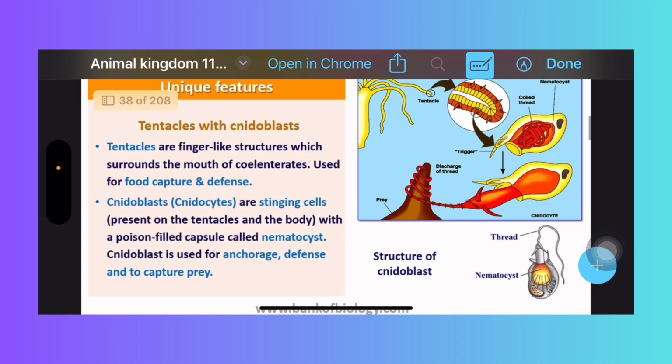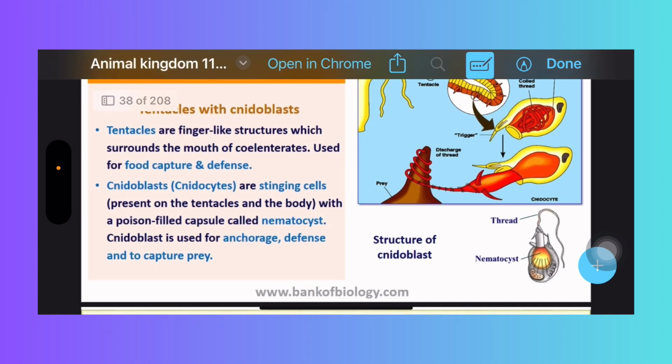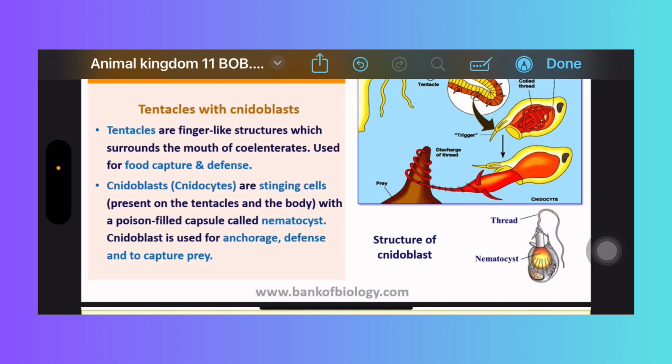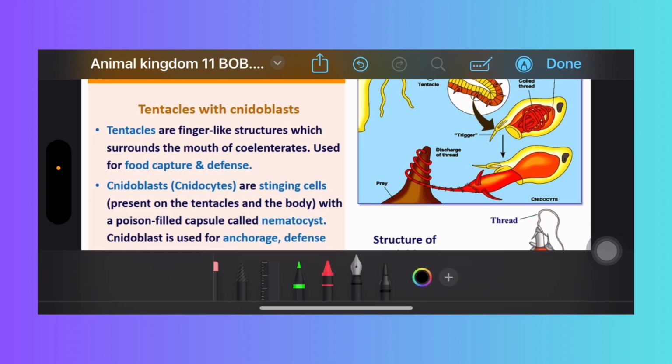These are general characters. See here, they have given unique features. In the unique features, the cnidarians or coelenterates have tentacles, which are finger-like structures that surround the mouth. Right, in Hydra, tentacles are there, they surround the mouth. And what are they used for? Tentacles are used for food capture and defense. These tentacles have cnidoblasts.